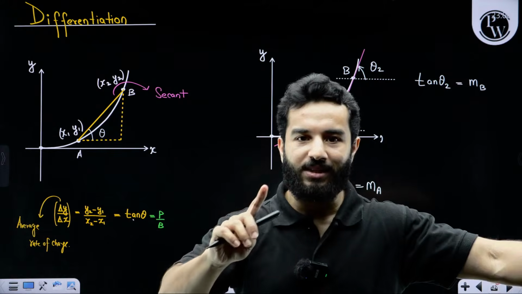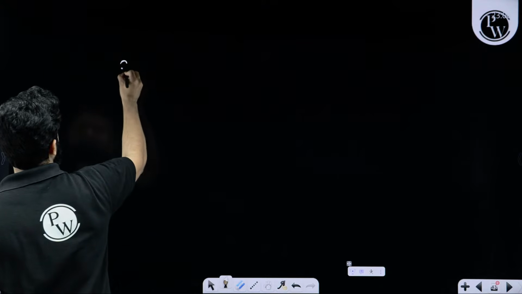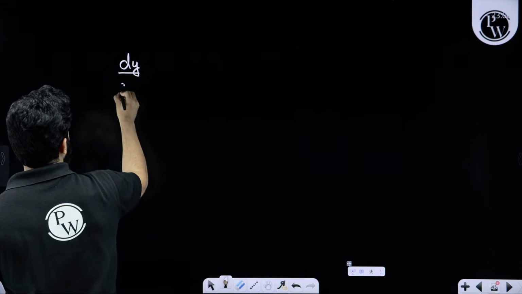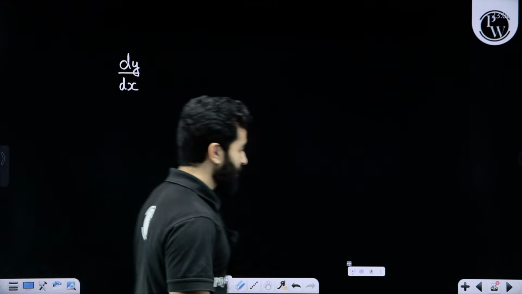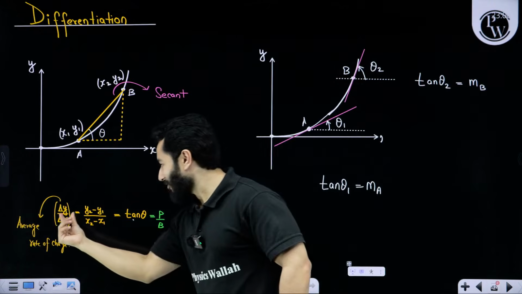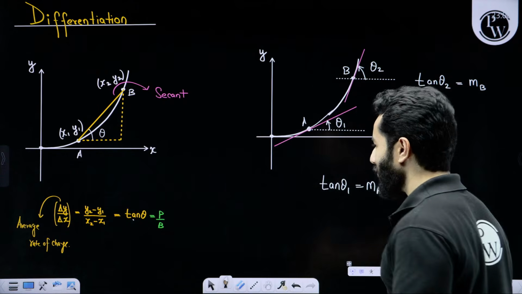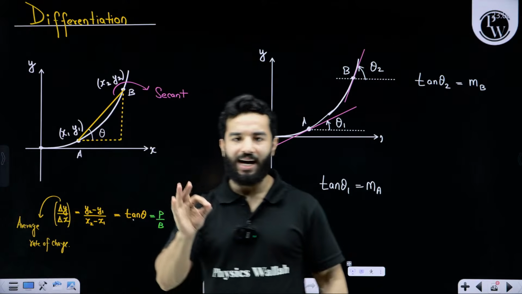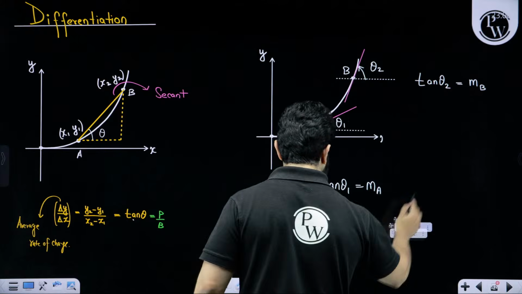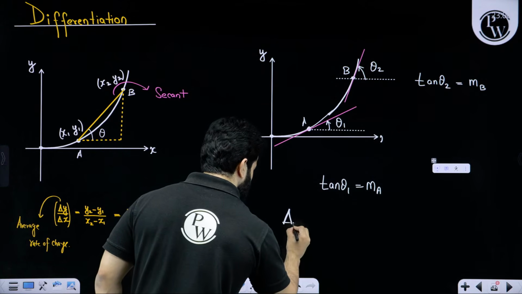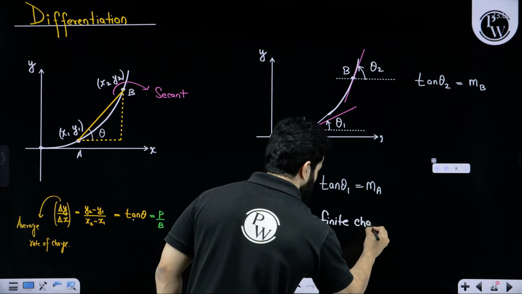You are going to simply understand what we mean when we say dy by dx. Everyone knows this dy by dx. This is actually nothing but a modification to del y by del x. Wherever you see the symbol delta, it means that we are talking about a finite change.